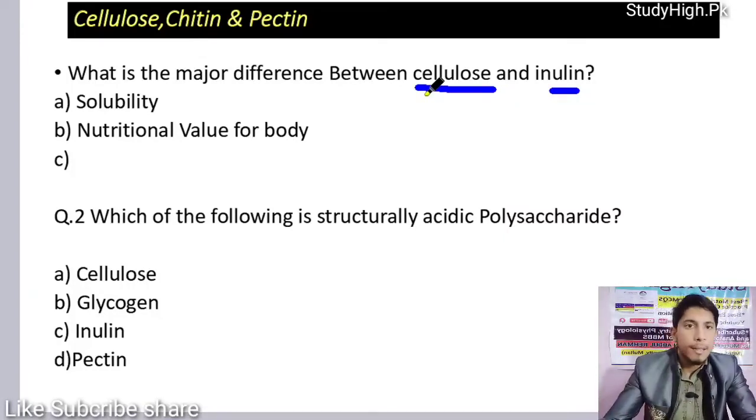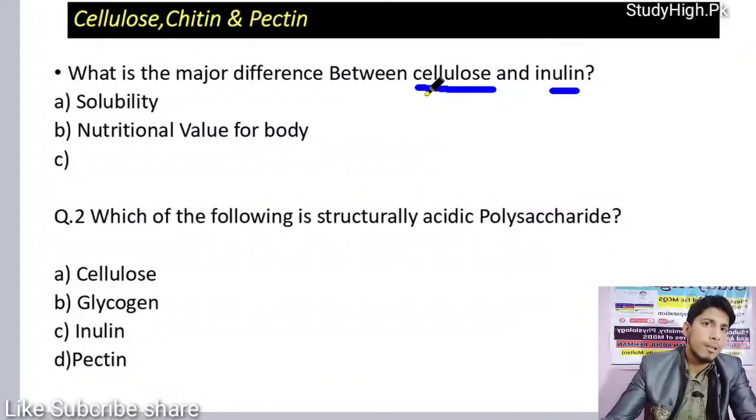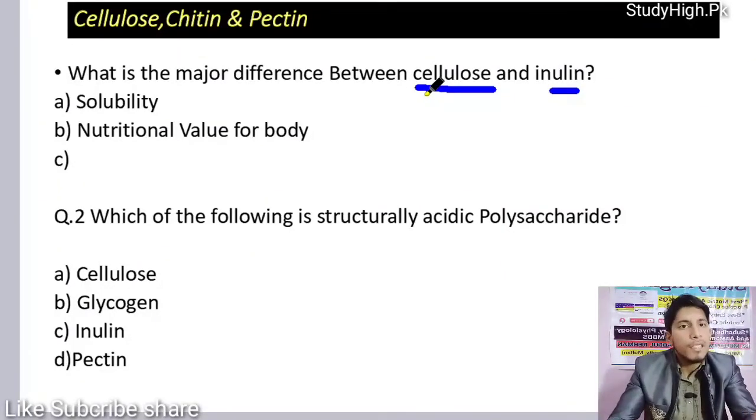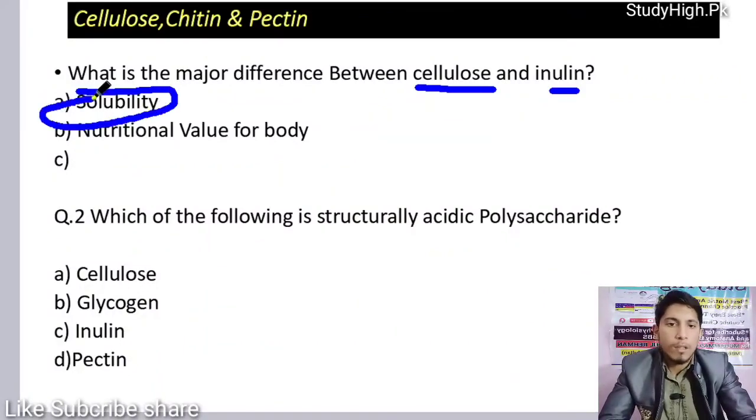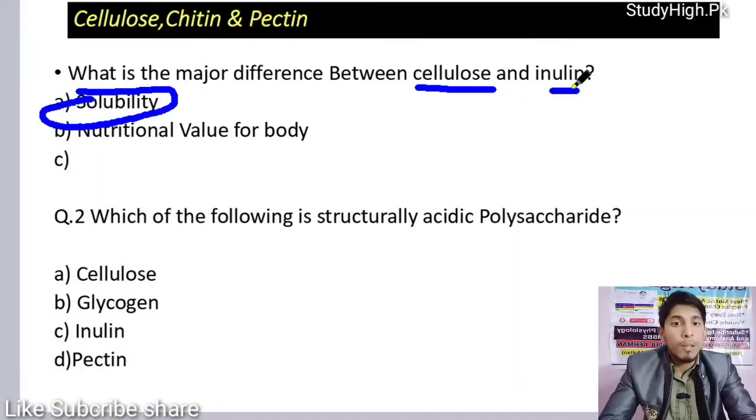Both do not raise the blood glucose level on their digestion, because both cannot be digested by the human body. Second, solubility. Solubility is the basic difference between these two molecules. Inulin is soluble, whereas cellulose is insoluble. So you must know the properties of different types of polysaccharides that can be asked in your professional exams.